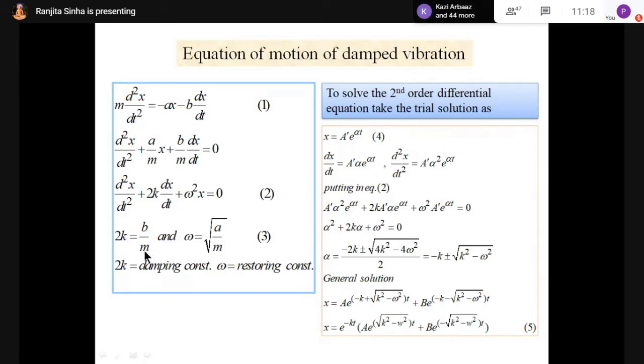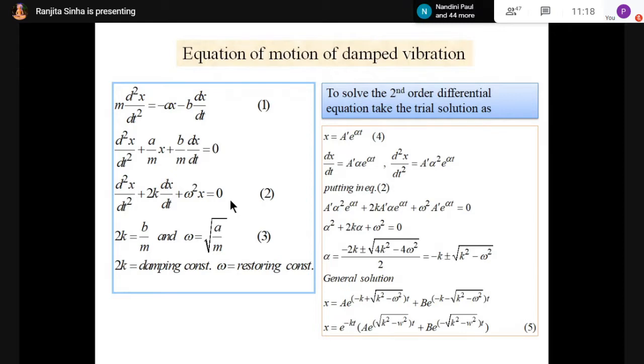But you have to explain what 2k is and what omega is. So 2k is the damping constant, and omega is the restoring constant. So this is our differential equation of damped vibration.